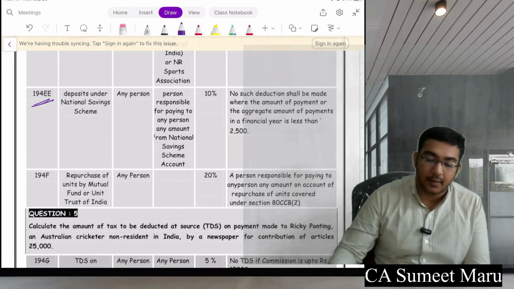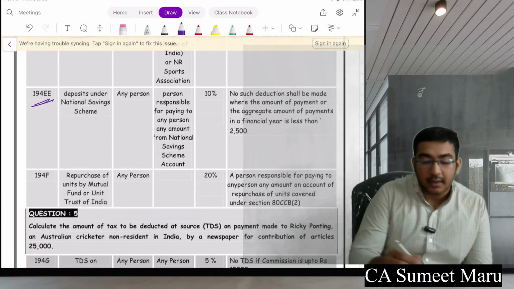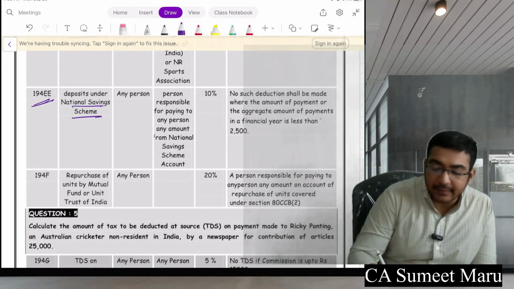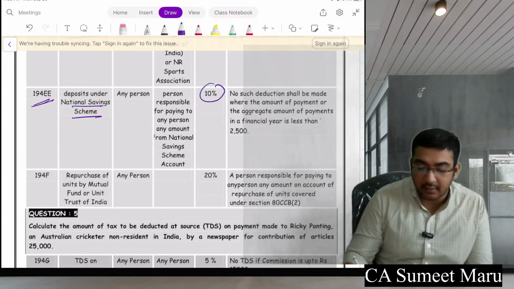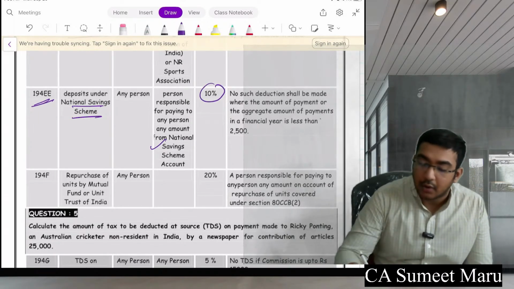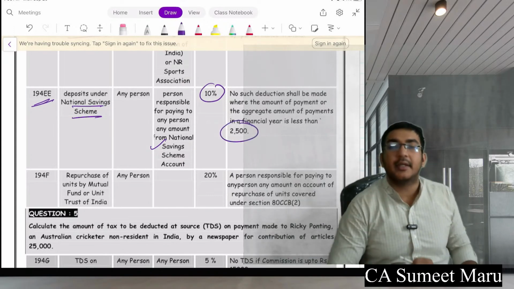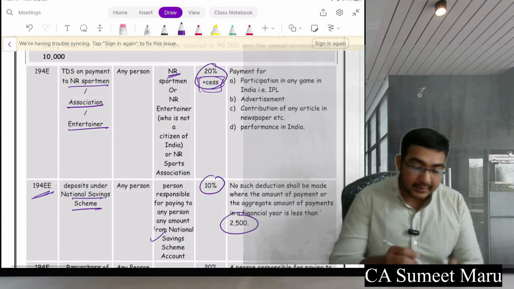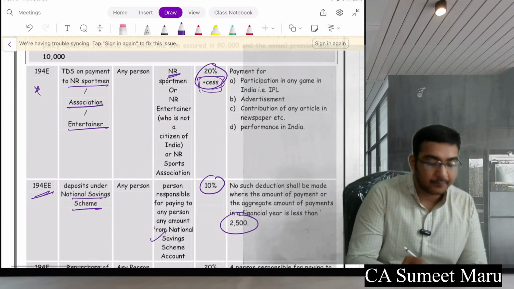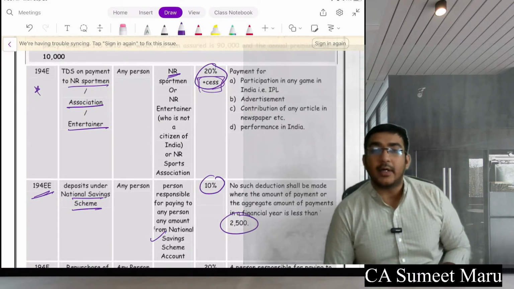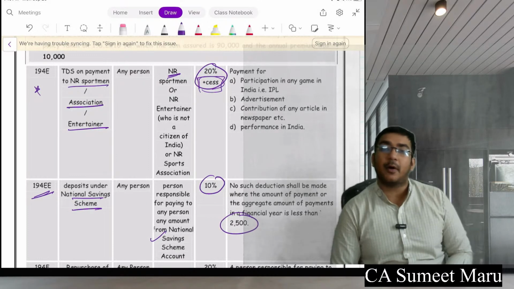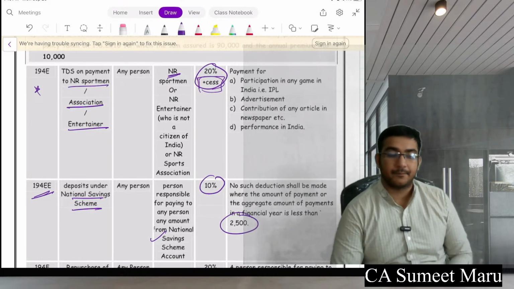194EE. In this case, deposit under National Savings Scheme, 10% of TDS will be done. Who is going to pay you? No such deduction shall be made where the amount of payment is less than 2,500 in a year. Okay, this is also very important. Again I am saying, important means, you read everything else 10 times, but important you have to read 11 times.